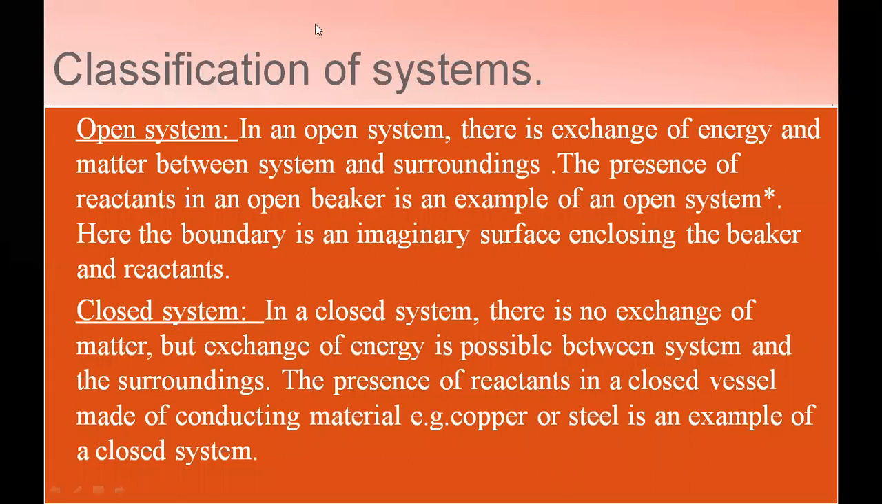So if we talk about the classification of systems, the first is the open system. In an open system, there is an exchange of energy and matter between the system and the surrounding. The presence of reactant in an open beaker is an example of an open system. Hence, the boundary is an imaginary surface that encloses the beaker and reactant. At that time, we are not putting any lid over that beaker to cover it. So this will be an imaginary boundary that just separates the atmosphere from that beaker component.